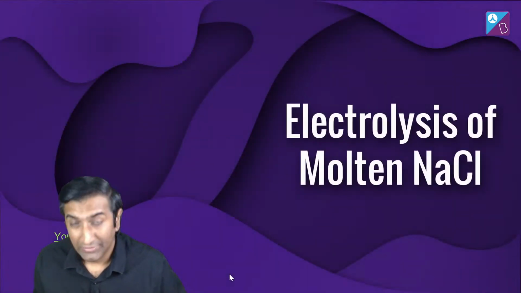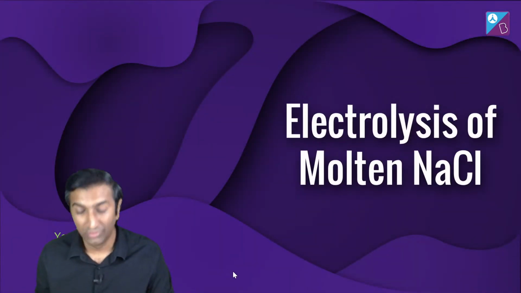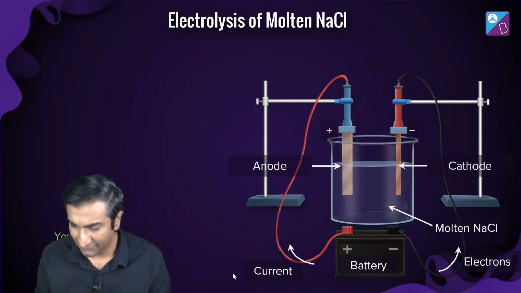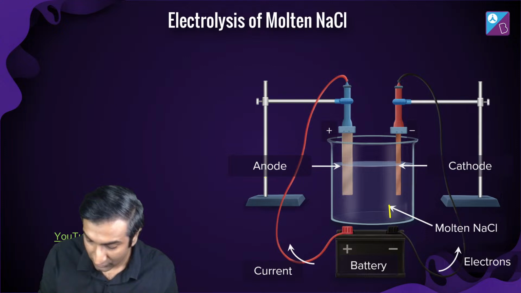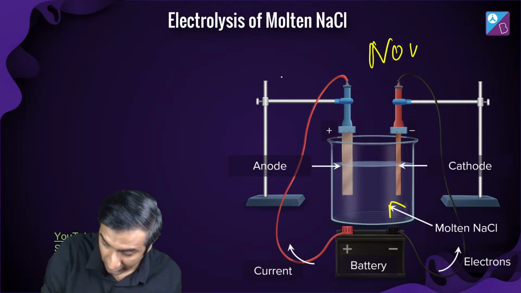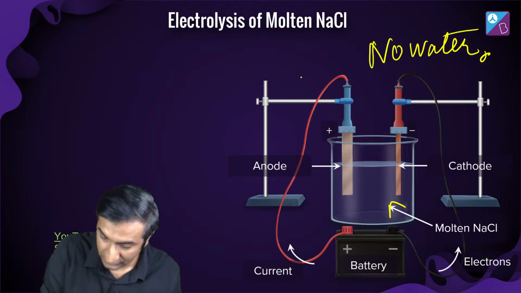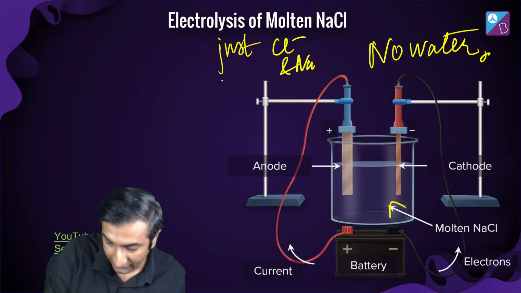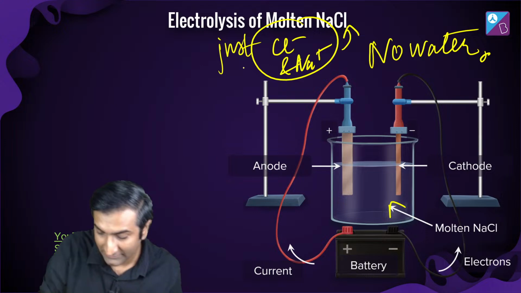Yeah. Let's look at the electrolysis of molten NaCl. This is very simple, you have been studying this since 9th grade. The same figure keeps appearing here. Inside there is no water. Okay, this is important. Just these ions. Molten NaCl means just these ions.